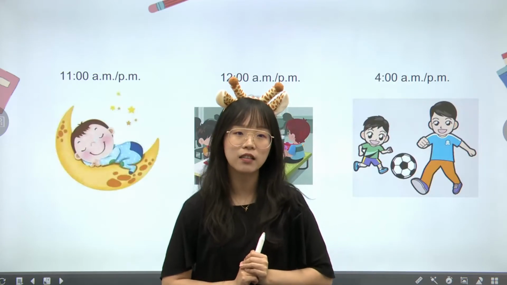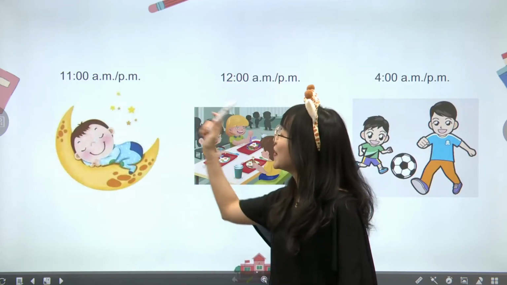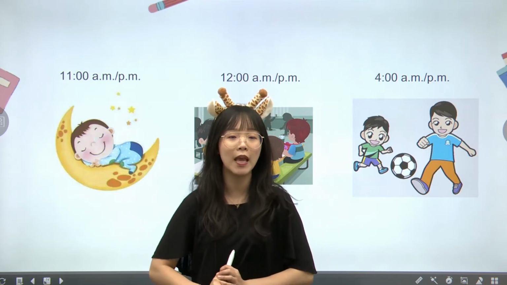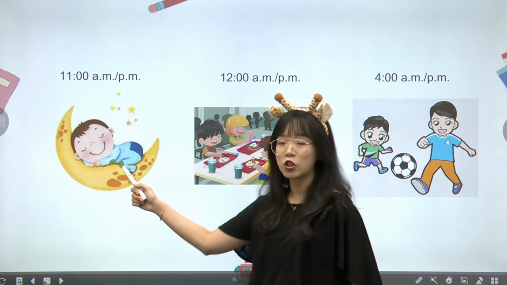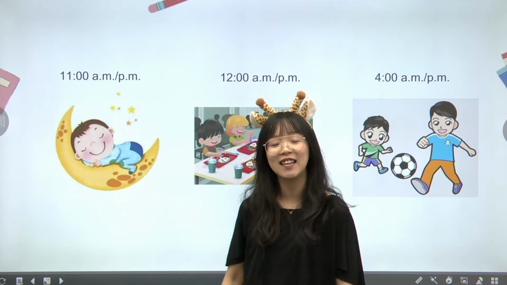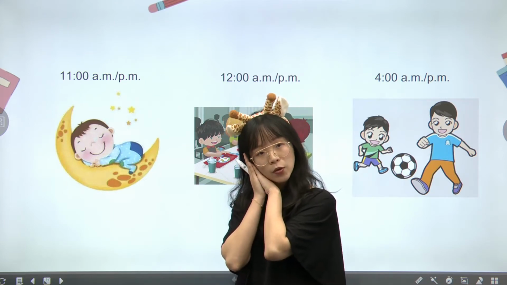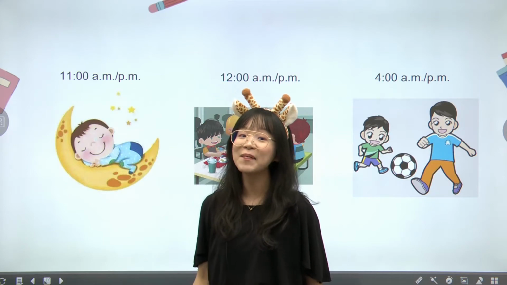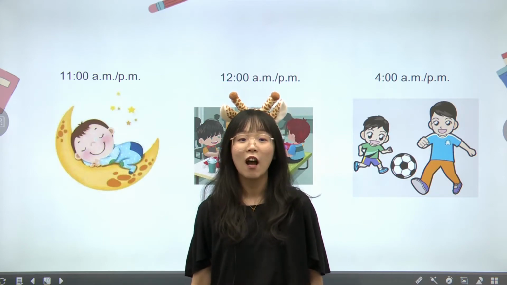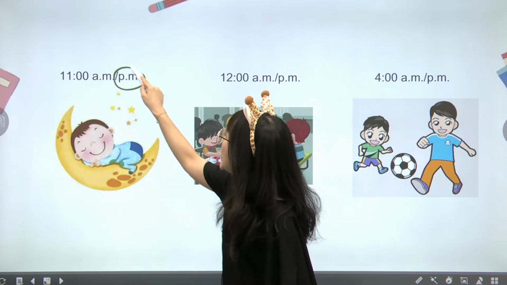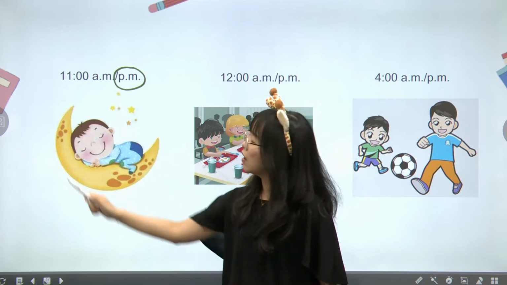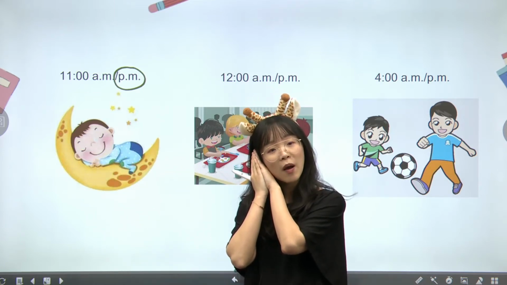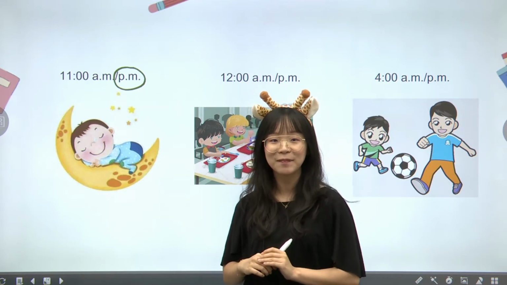Okay, now let's see if you can indicate whether all the times here are a.m. or p.m. In the first picture, we have a little guy. He is sleeping on the moon. So 11 here, is it a.m. or p.m.? Wow, it is p.m. because he is sleeping on the moon, which normally indicates night.